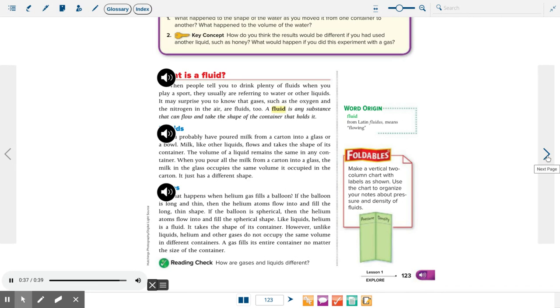Reading check. How are gases and liquids different?